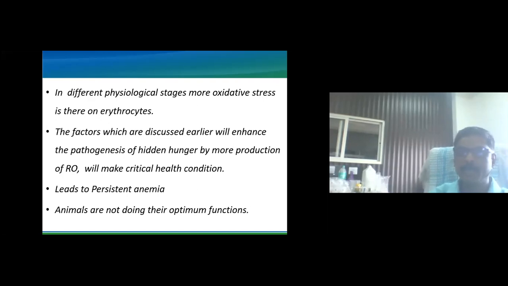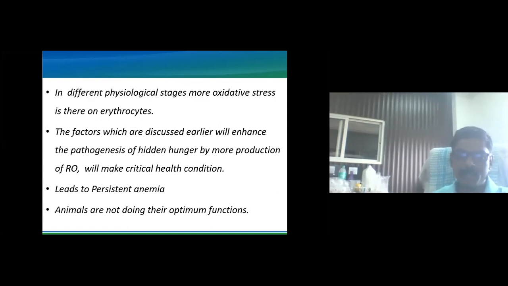Say, for example, if pregnancy stress is there plus oxidative stress, then ultimately the animal may come under extensive heat stress. Nowadays such conditions are common, and the animal may undergo extensive heat stress, then a sudden change in respiratory movements. All these things come under the extensive production of reactive oxygen species, and the ultimate result of this is persistent anemia in animals.